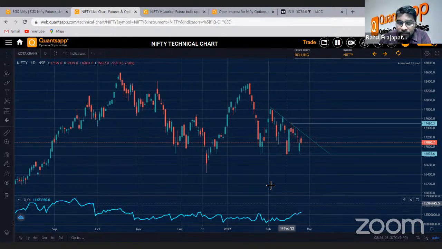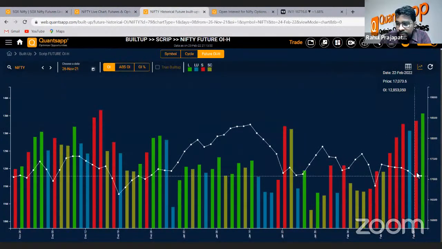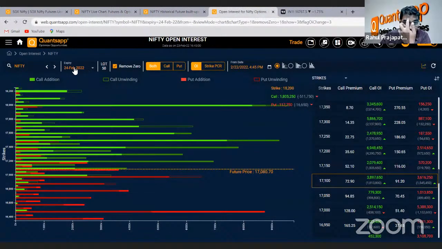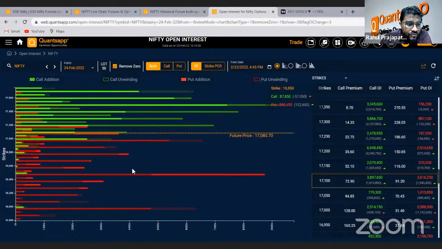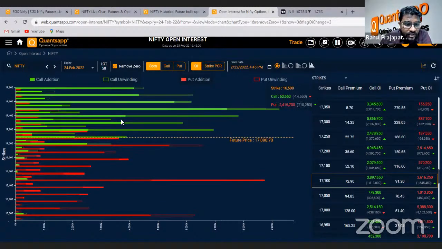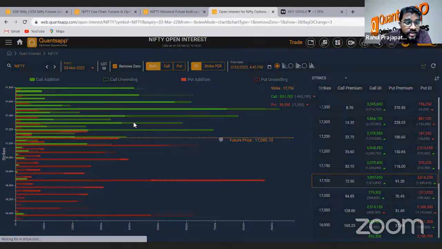data. Because it's expiry, we are not going to focus more on this OI data specifically because probably there would be a lot of rollovers happening. So this data might not be a good thing to watch right now, probably a few days before the expiry. I'm not going to check the current expiry as of now, because you see that 16,500 only shows an addition on the put side, right?